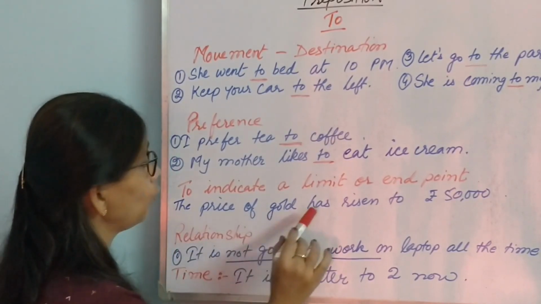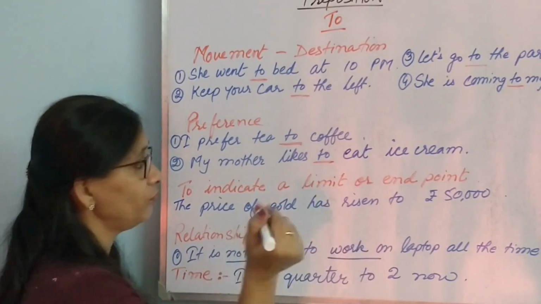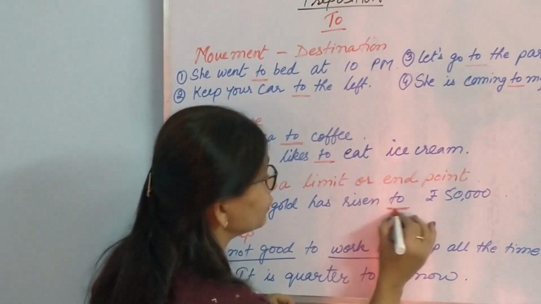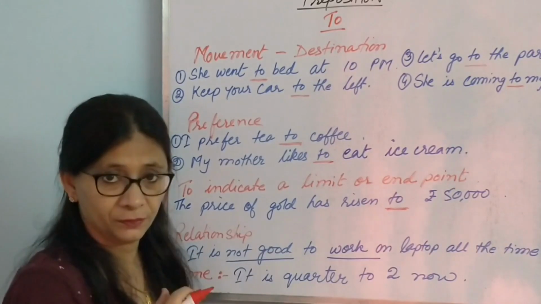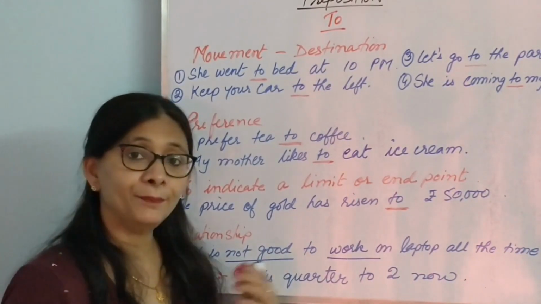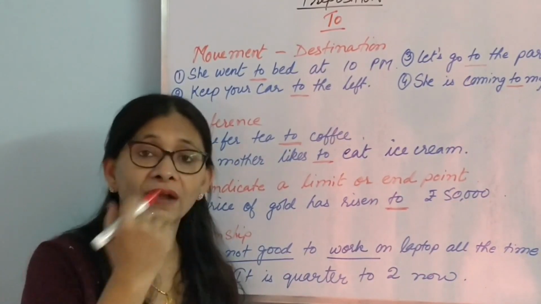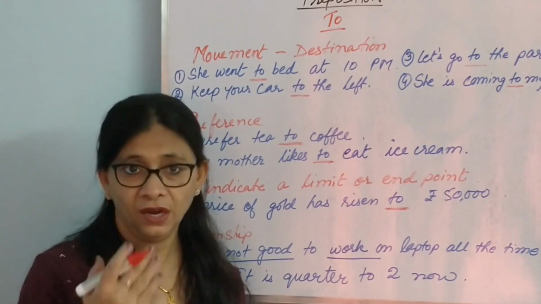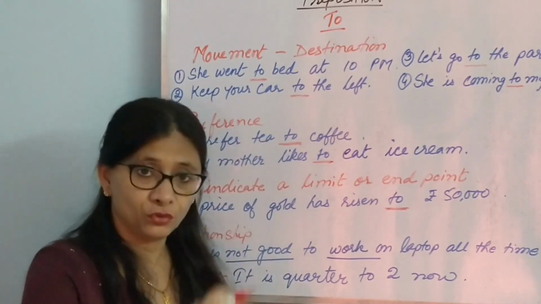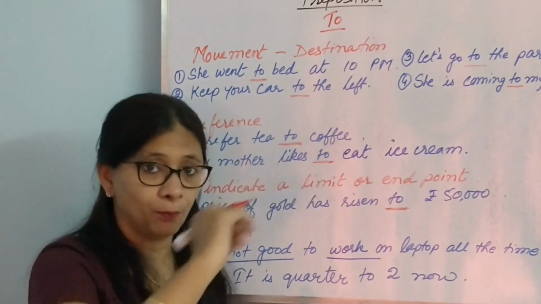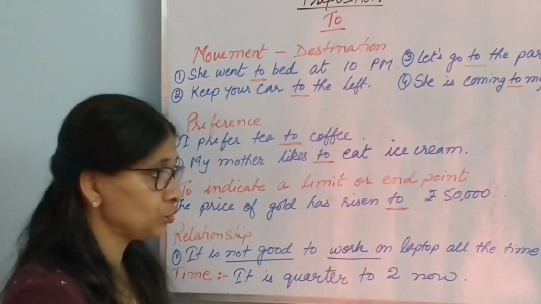The price of gold has risen to rupees 50,000. Or, her temperature rose to 102 degrees Fahrenheit. So to indicate an end point, we use "to".